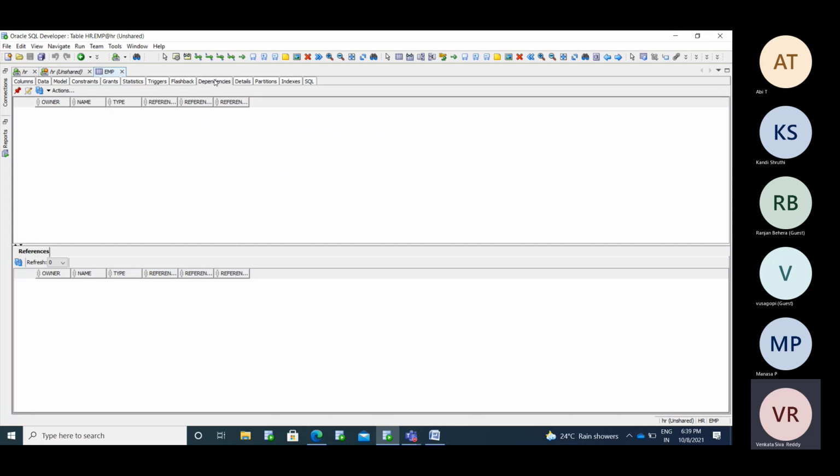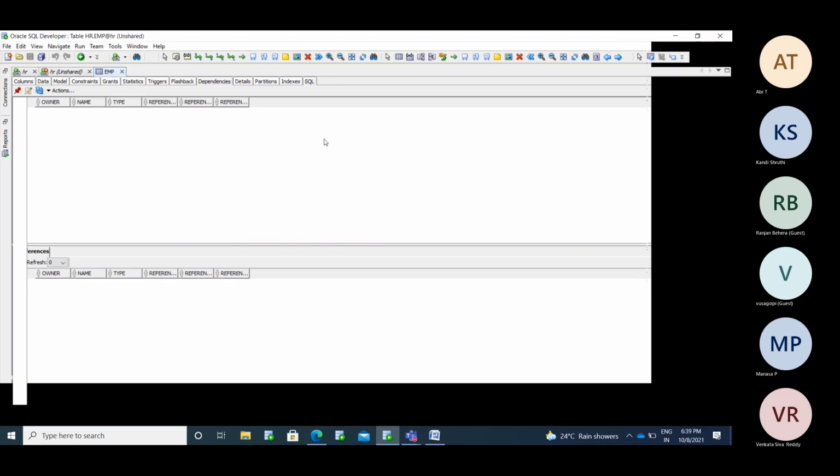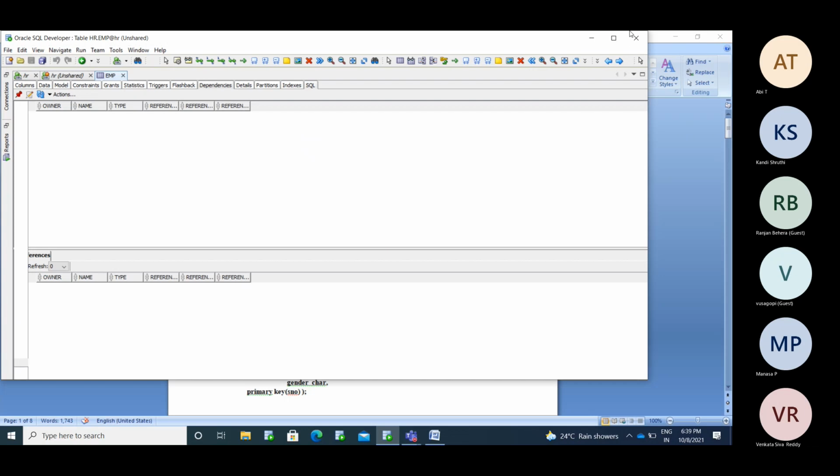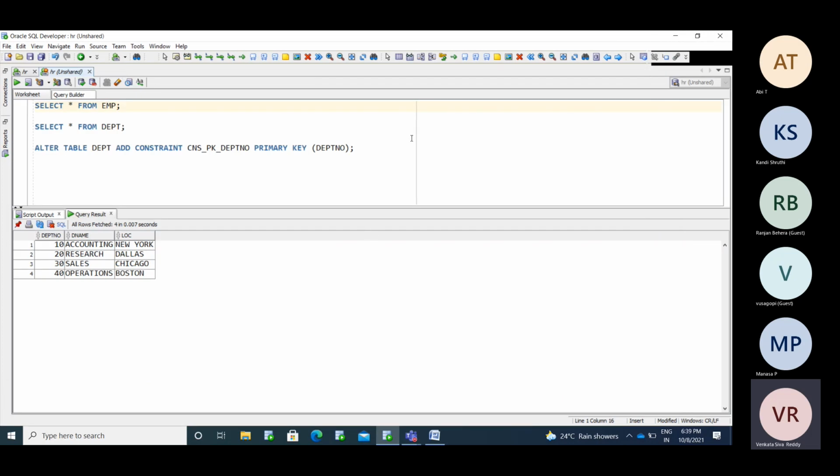We are getting all the information except this. So we have another way. Maybe you will get it in your system. Try with the SQL, right click on this.